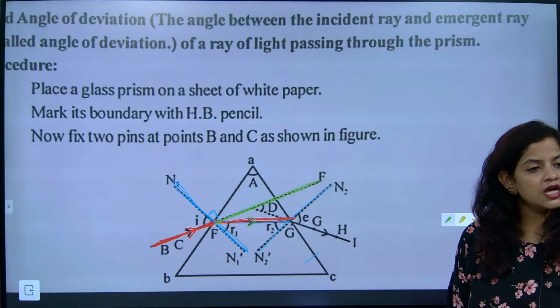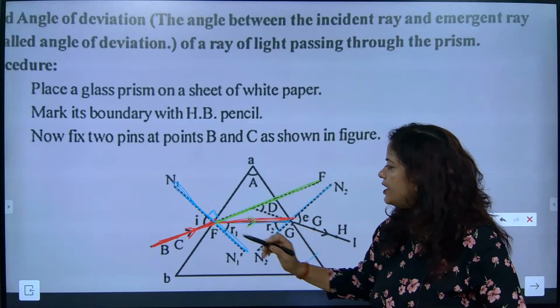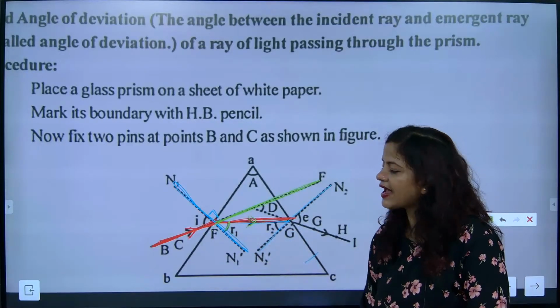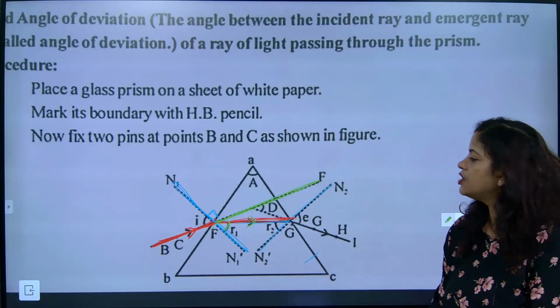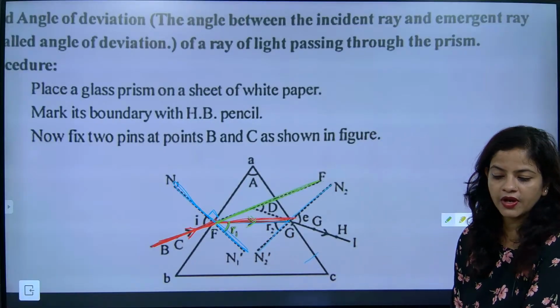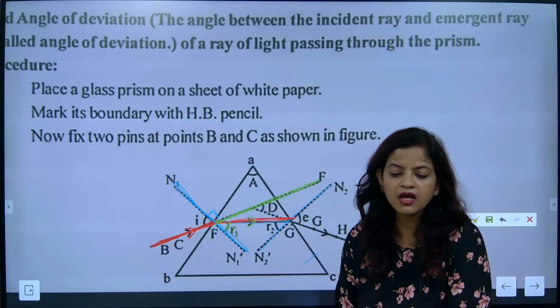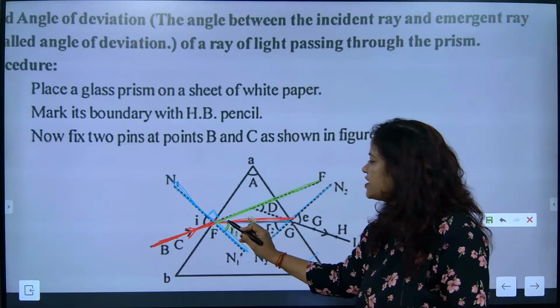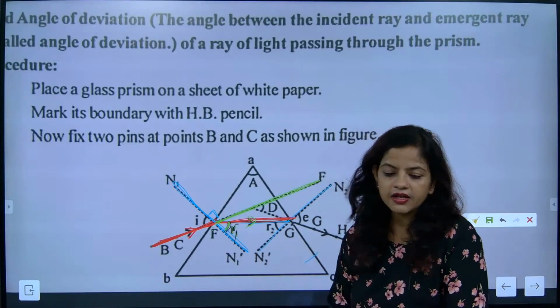It bends towards the normal. If it is bending towards the normal, it will now make some angle with the normal. Understood? Here this angle is considered as r1. So now we are going to go with the next part. This angle is considered as r1.